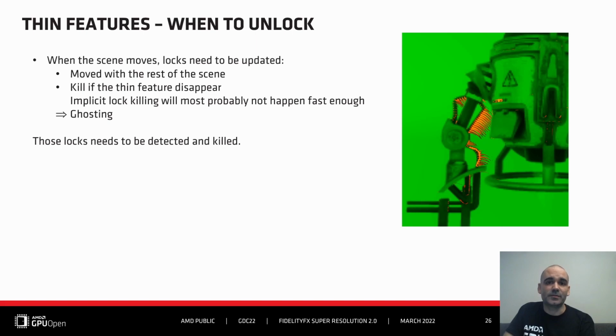So when the scene moves, or when there is a shading change, the locks might not be valid anymore and must be killed. Implicitly killing locks through decay, as we proposed before, will most probably not be fast enough. And this will create some ghosting effects. So that's what you can see on the picture on the right, with the red dots being trailing locks that are still there while they should be killed because the context has changed through the disocclusion. The arm is moving and it's revealing something else that should not be locked anymore. So we need to detect and kill those.